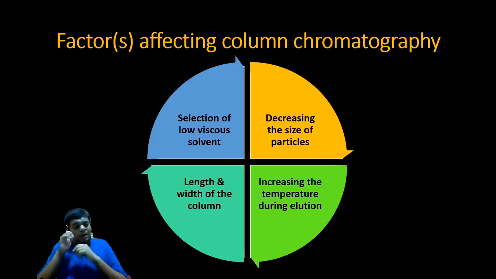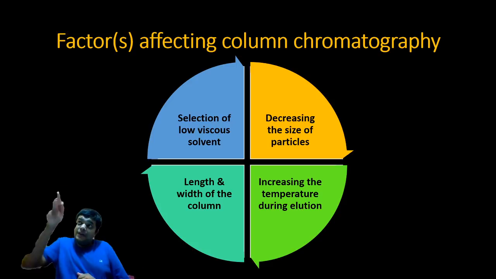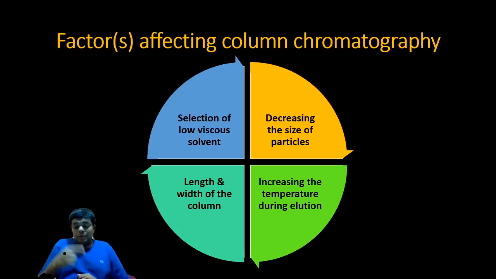So where you have more layers, the separation will be more. Why? Because you have to pass through more layers, so you will be separated more. But in the column where there are fewer layers, the separation will be less. You will have to pass through fewer layers. So the more the number of layers, the better the separation. And to get more layers, what are you doing? You are decreasing the size of the stationary beads. Hence, I have written over here, decreasing the size of the particles.